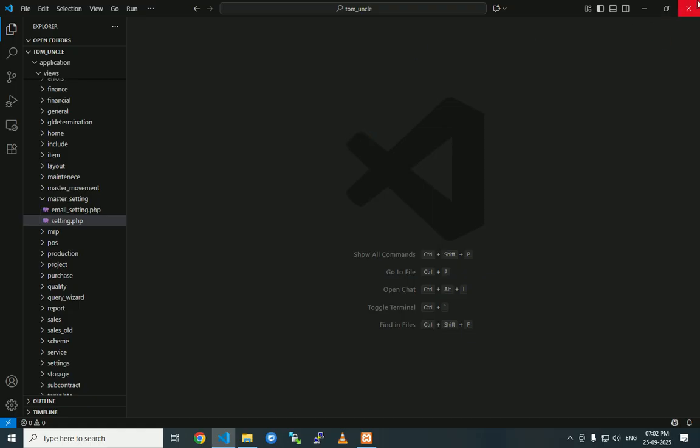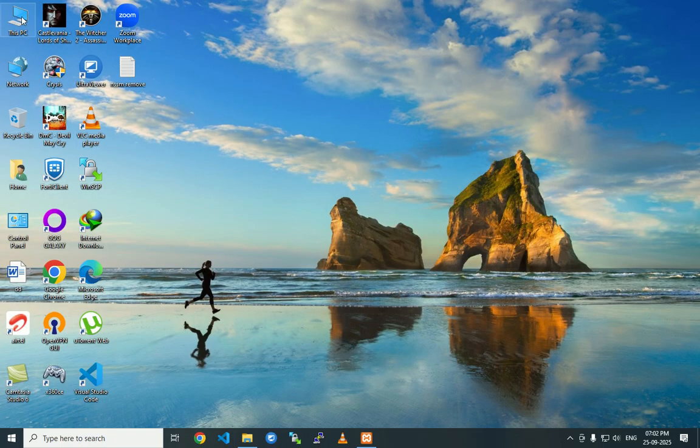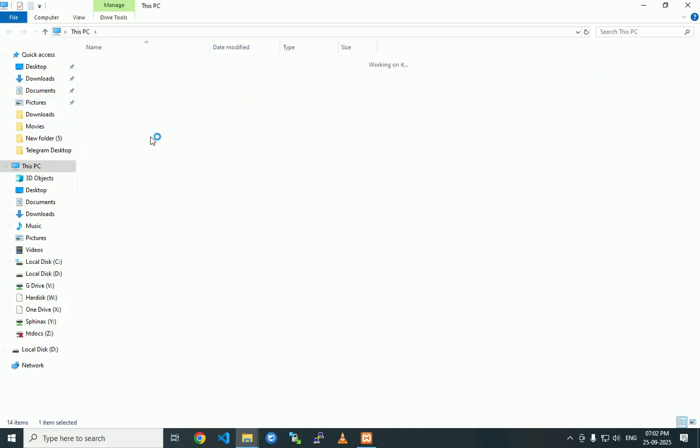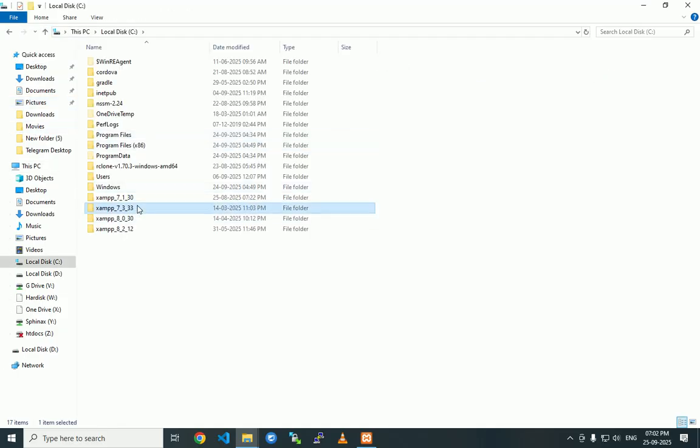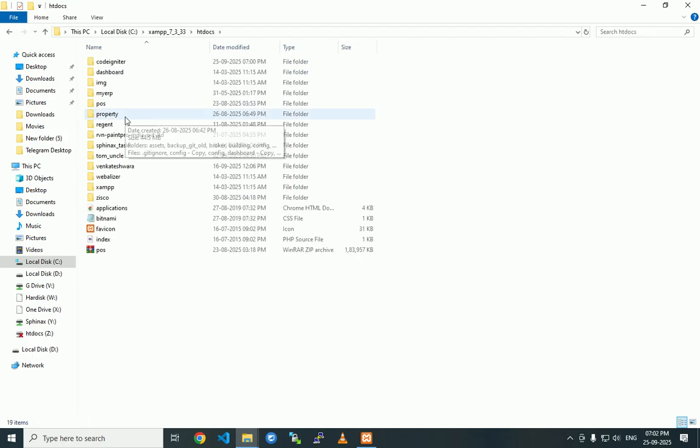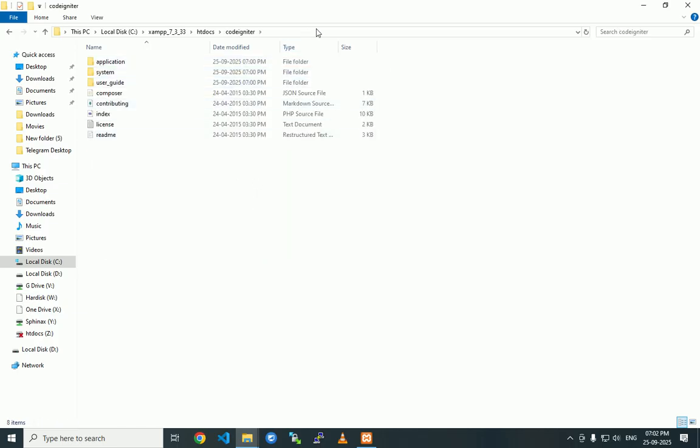Close this one, go to This PC, go to C, XAMPP, htdocs, and open Codeigniter. Click on this taskbar address bar and type CMD. Remove everything and type CMD.